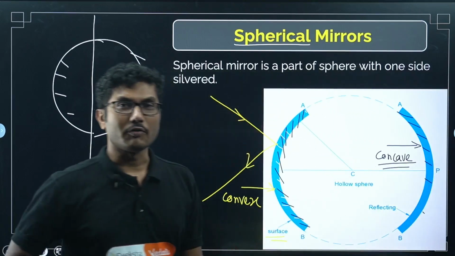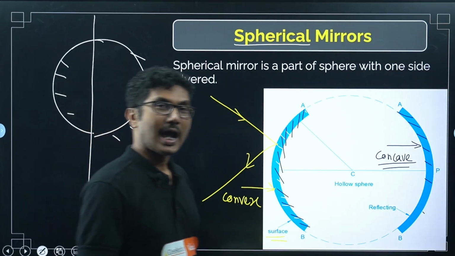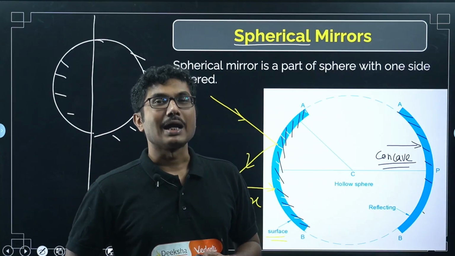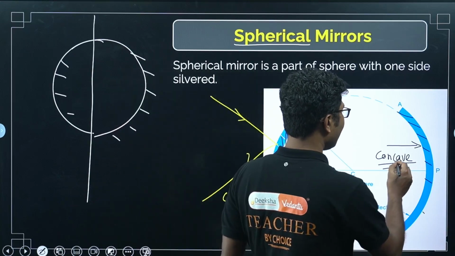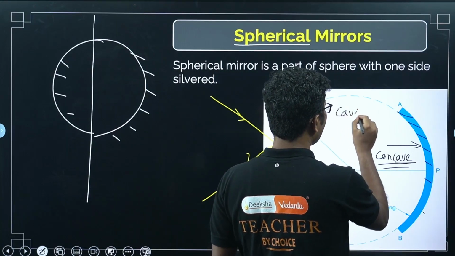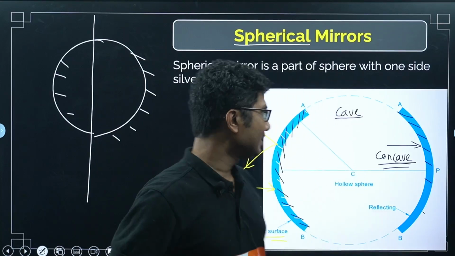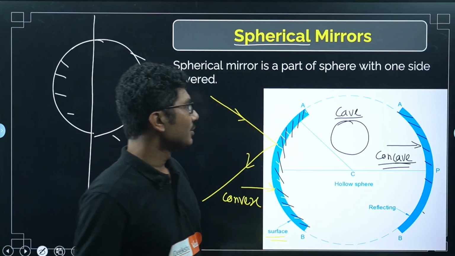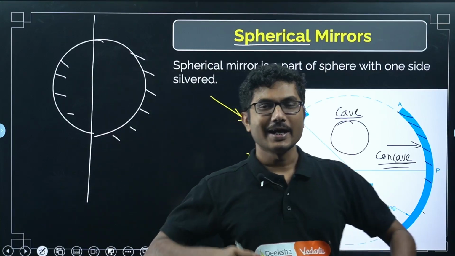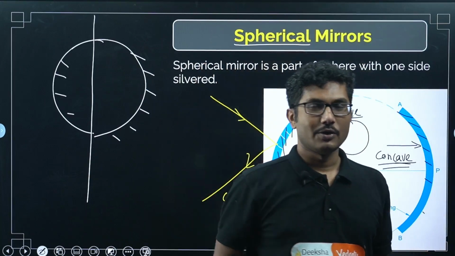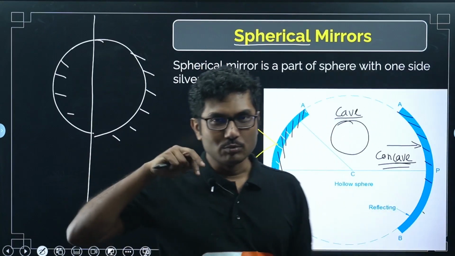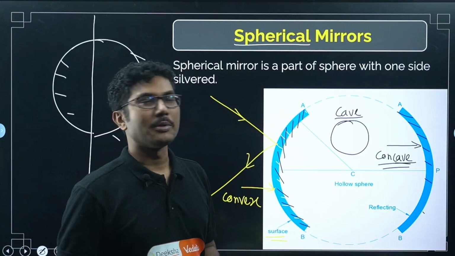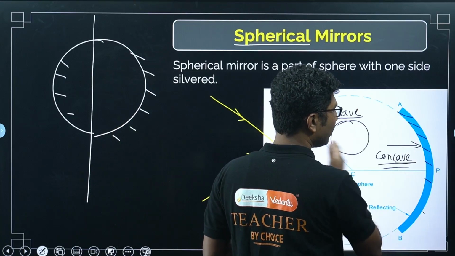Many students often struggle to remember concave and convex, and they confuse between them. So for concave, I can make sure that you remember. Concave has the term cave in it. If you remember a cave, what is the meaning of cave? A cave is a hole in the mountain, and you go inside, right? So whenever there is a curvature inward, when the curve is inside and you have to move in, then you call it concave. If you remember this, it will be easier for you to remember. Concave means the curve is inward and you are going in.